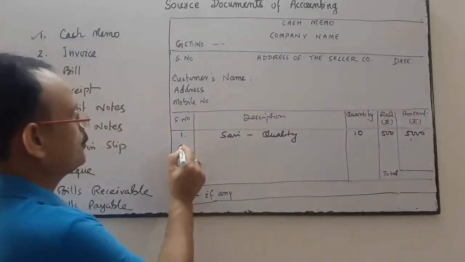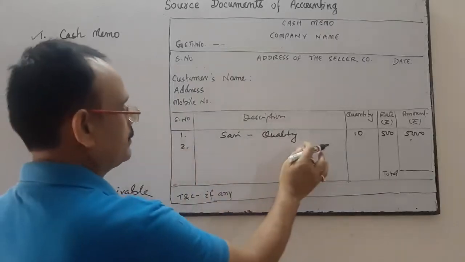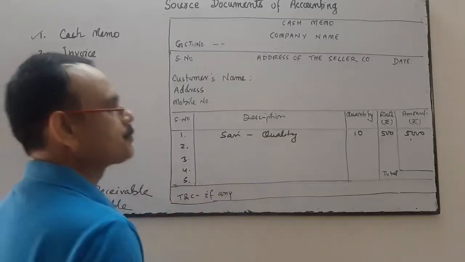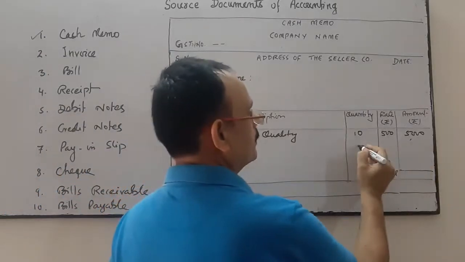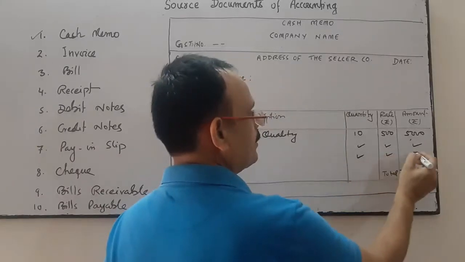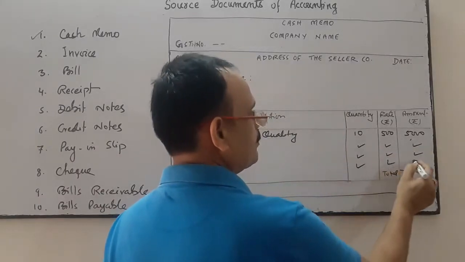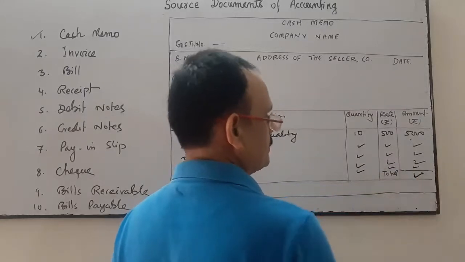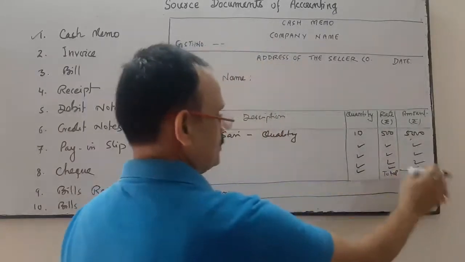Then serial number 2, write it, serial number 3, serial number 4, serial number 5 and so on, and quantity, rate, multiply, then you do the total of this amount.